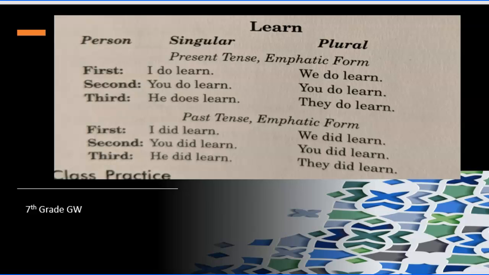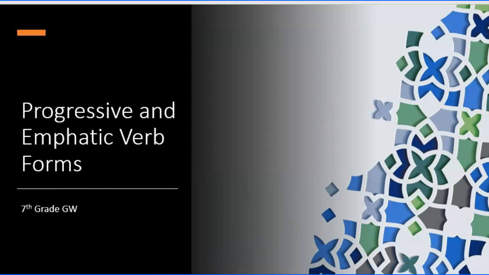So let's take a look at the class practice, and we'll just do a little bit of this just to make sure that you're getting it. So we want to take a look at class practice A on page 184. And we're going to read each sentence. We're going to change the verb to the progressive. Do not change the tense of the verb. So I want you to take a minute, do 1 through 6, and then I will read the sentences so that you know the answers. You do not need to do this to turn it in, as I suspect that we probably will not be in school on Wednesday. So I just want you to do it just for practice.